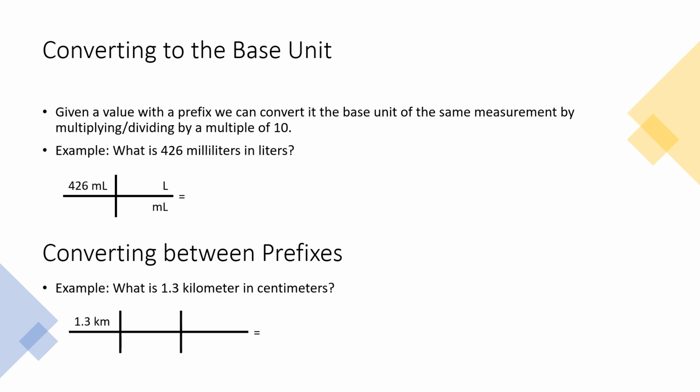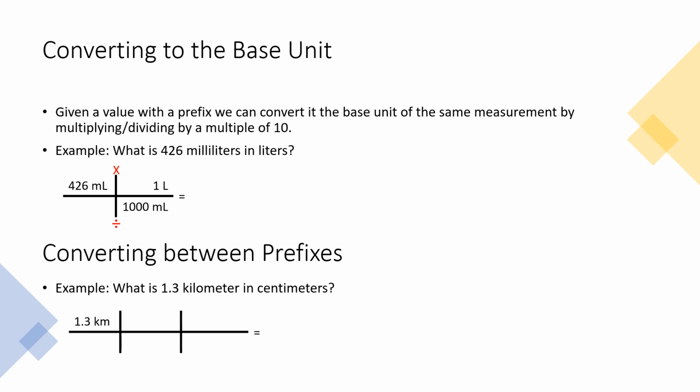Then we're going to think about the relationship between the two on the right side. So thinking about our chart, is the base unit liters bigger or is milliliters bigger? Milli. So our base unit is bigger. In this case, milli is 1/1000th. So since milliliters are smaller, we want to think about how many of those it takes to make a liter. Since milli means 1/1000th, it's going to take 1,000 of them to make a liter. Again, we want to do our math. So multiply on the top, divide on the bottom. So 426 times 1 divided by 1,000.